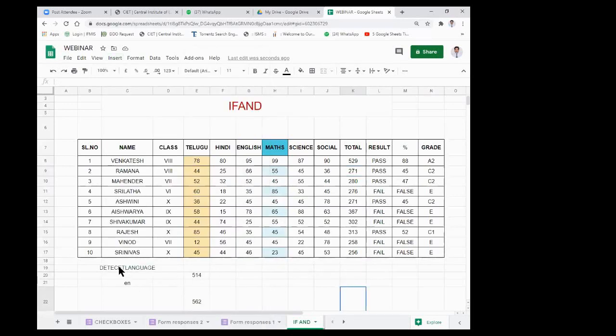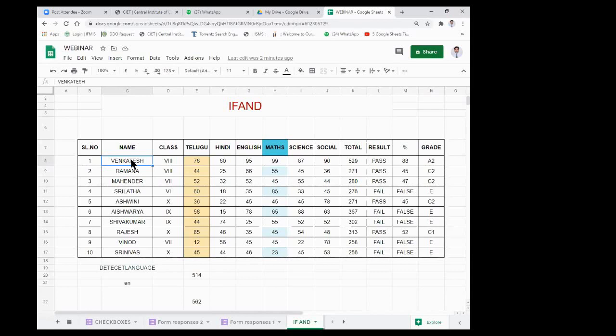For example, you see the detect language function is there. That means what is the language of the particular cell. For example, I am putting my mouse pointer here, and I want to know what is the language of this one. Of course, we know Telugu, Hindi, English, and a little bit of Kannada, etc. But sometimes we may not know Chinese and Korean, because they sometimes appear the same.